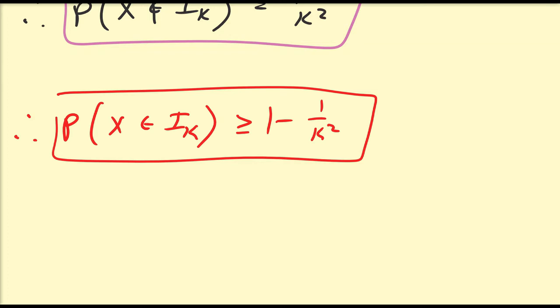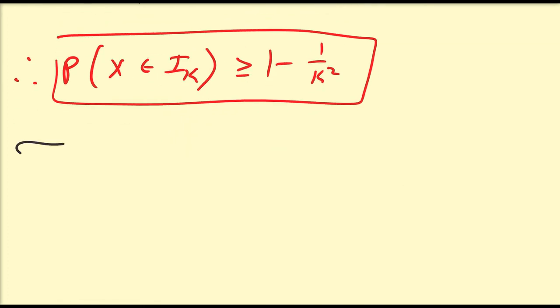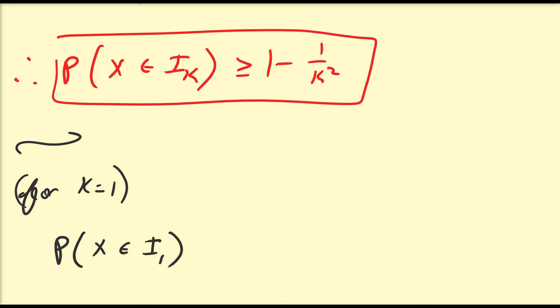So let us look at a couple of examples in detail. Let's consider the smallest integer value of k. So let's assume k is equal to 1. What is the probability that x is not within I_1? What do I mean by I_1? This is going to be mu, this is mu plus sigma, and this is mu minus sigma. So what is the probability that you're in this yellow region?